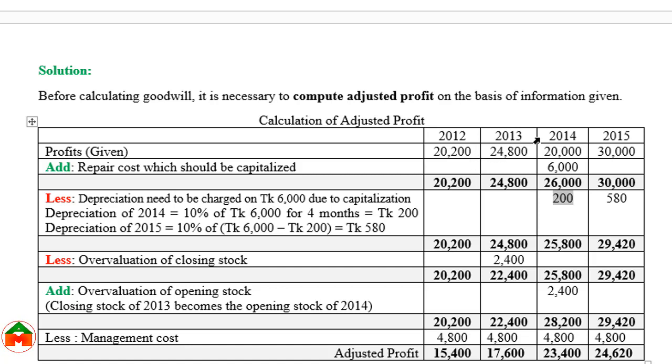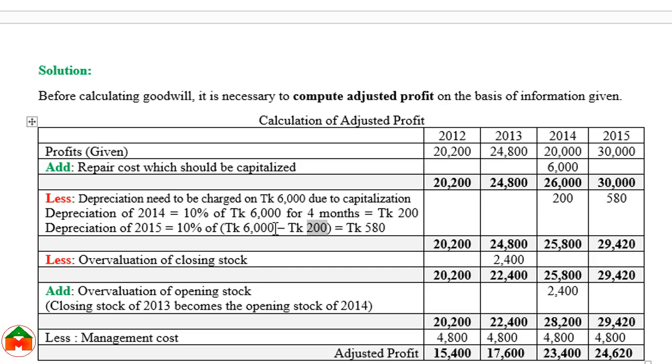Since we are calculating 4 years and this 6,000 arises in 2014, we have adjusted this depreciation, and in 2015 we need to adjust the depreciation again. Our book value would be 5,800, because this is the cost of the capitalized repair expense for the plant, and in 2014 we have already depreciated 200.